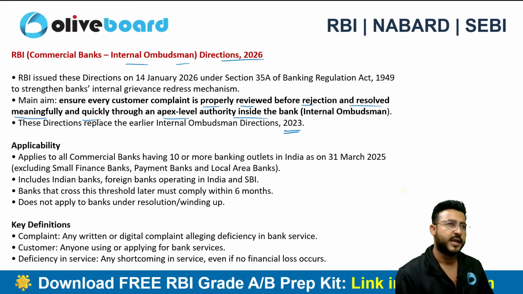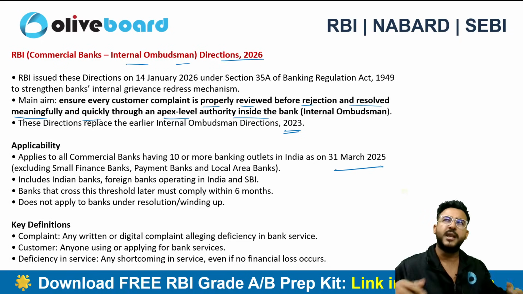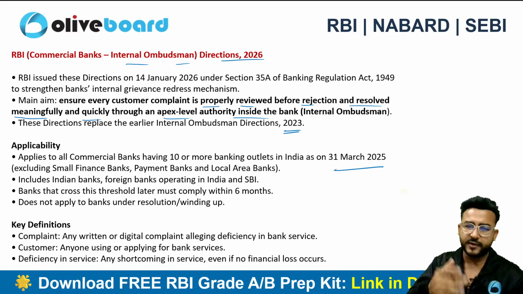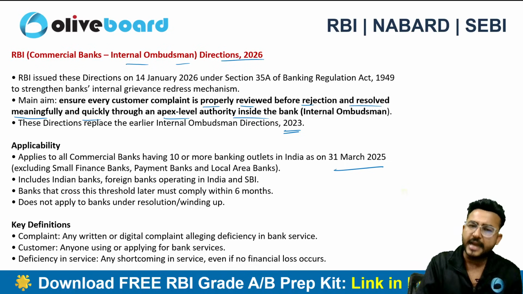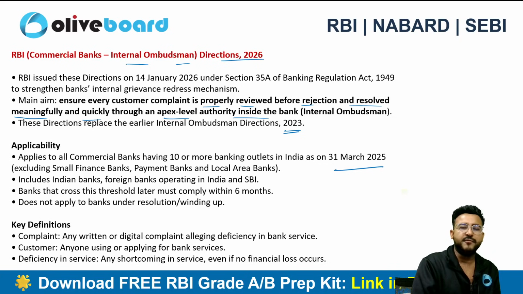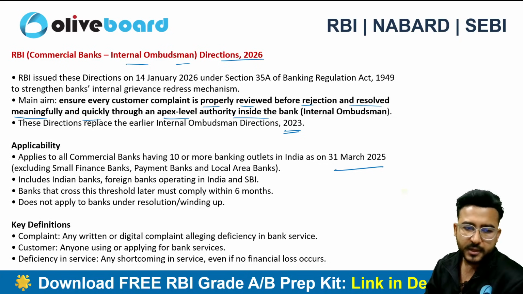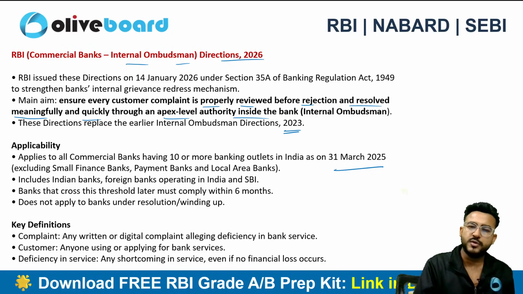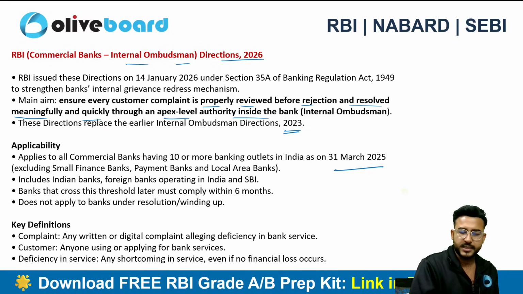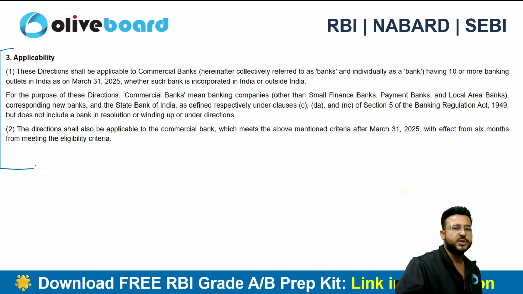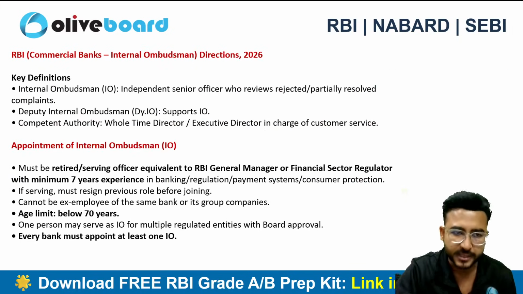And for banks that cross the threshold later on, let's suppose it's not that the bank is crossing the threshold as on 31st March 2025, but later on, after 31st March 2025, any bank has crossed the threshold of 10 or more banking outlets, then in that case, you need to comply within 6 months. And it does not apply to the banks under resolution or winding up. So this is the applicability part, guys. You can check from the circular as well. So I have pasted the screenshots of the circular as well for the detailed understanding.